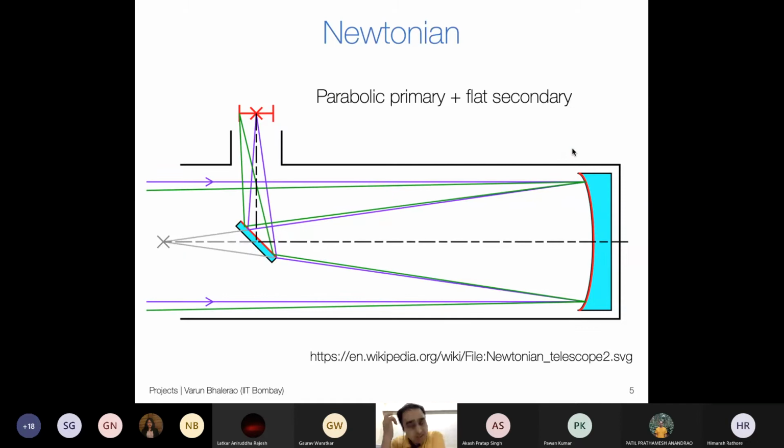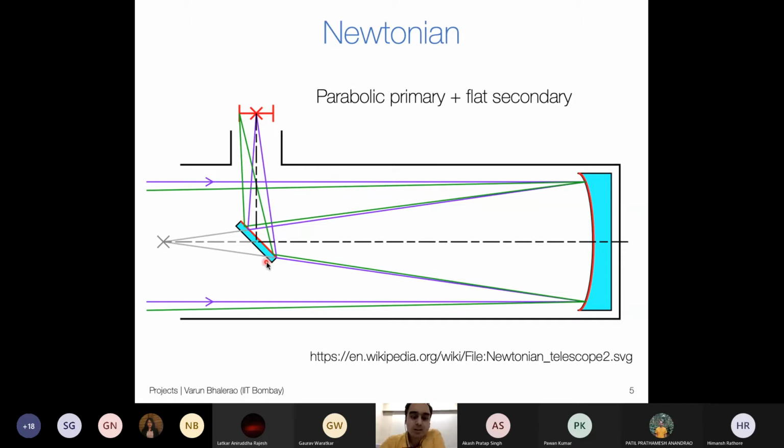This is the basic design, a Newtonian telescope. This dashed line here is the optical axis. And this is your primary. The width of this would be your aperture. Look at the purple lines: light coming in here would have been reflected to the focus of the parabola, which is over here. But of course, if I have this mirror and I'm standing in front of it, I am going to be casting a shadow. So you don't want that. Instead, you cast a much smaller shadow.